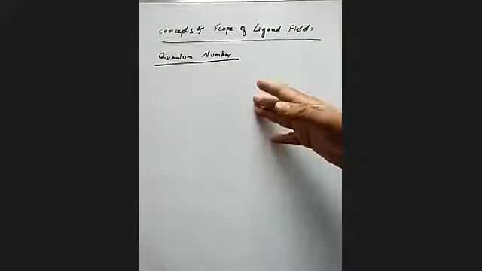Now see, there are 4 quantum numbers. We know well, there are 4 quantum numbers. If you understand the concept of quantum numbers, only then can we learn about the ligand field.